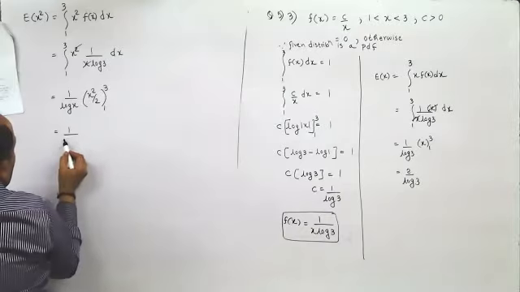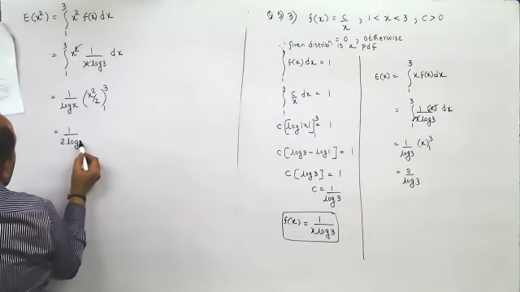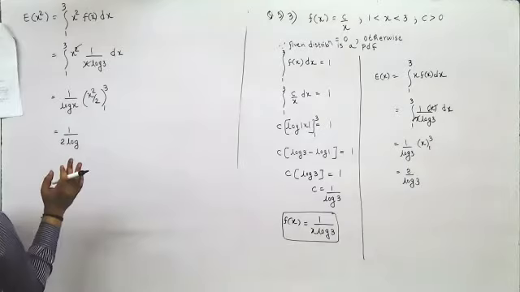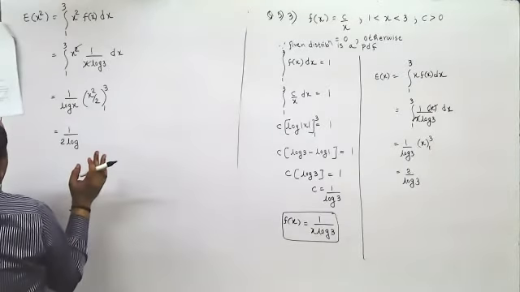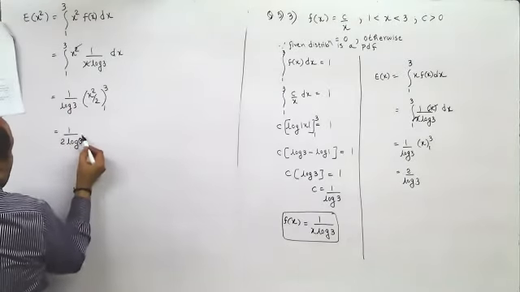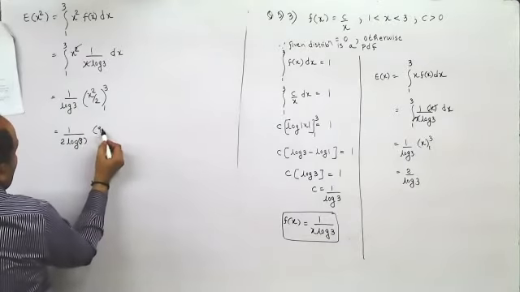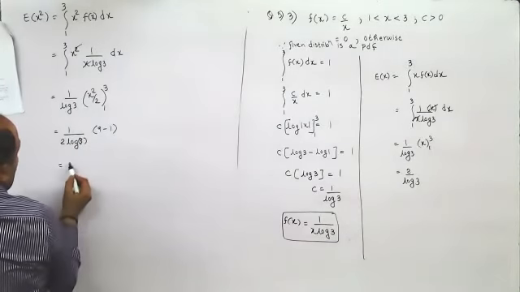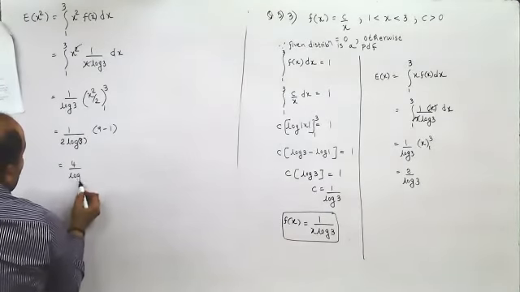So it would be 1 by 2 log 3, and this would be 3 square, 9 minus 1. So 4 by log 3. This is E of x square.